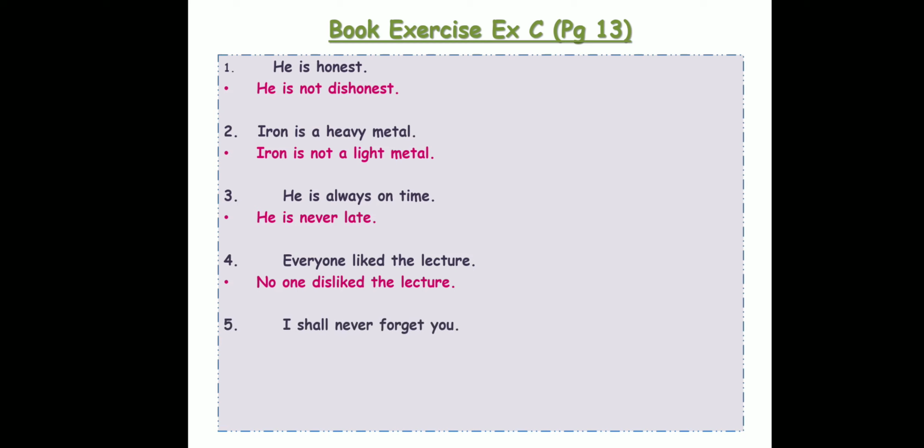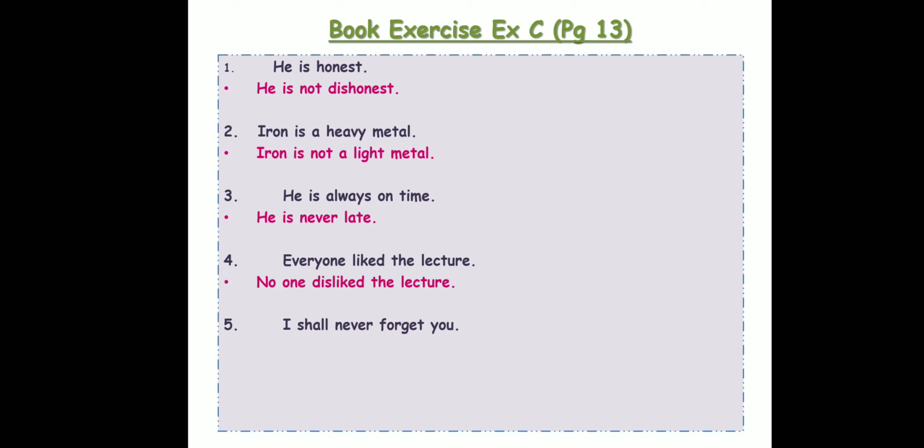I shall never forget you. Now this is a trick one. Okay, in your book number 5 is a trick question. It's written I shall never forget you. Never. Now let's go back to number 3. Over here I told you in the answer he is never late. So never is a negative word. Never makes the sentence negative.